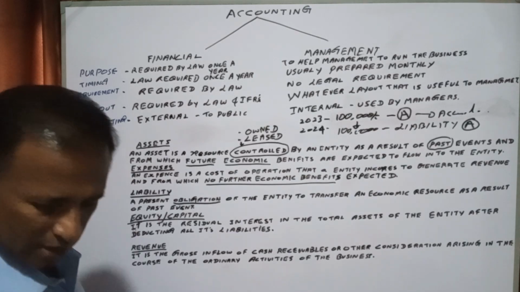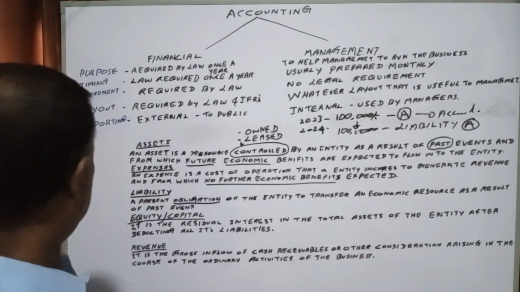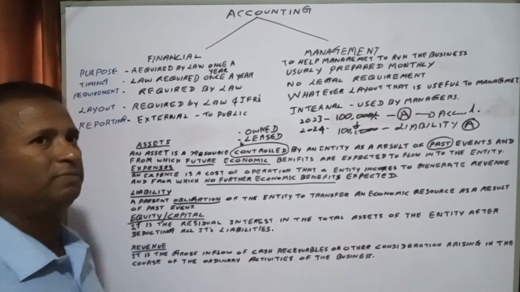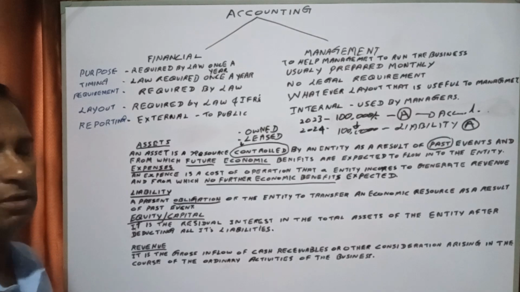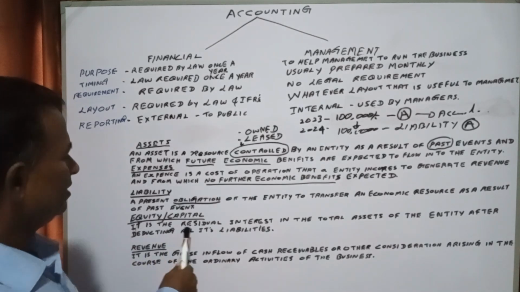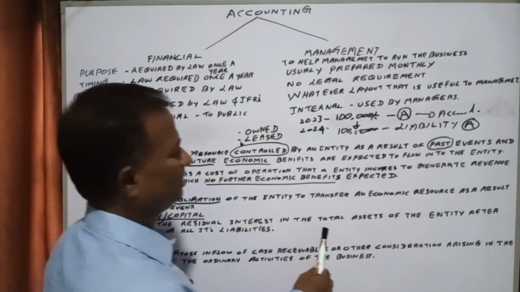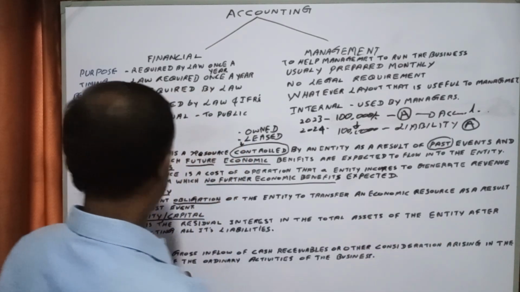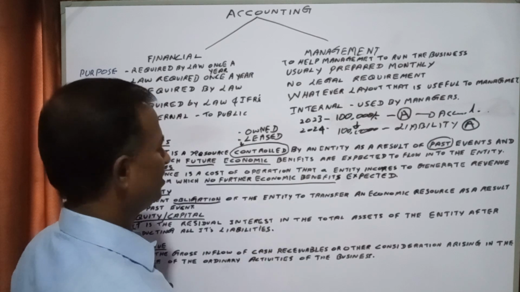Then we can come to the portion equity capital. Equity capital means it is the residual interest in the total assets of the entity after deducting all its liabilities.